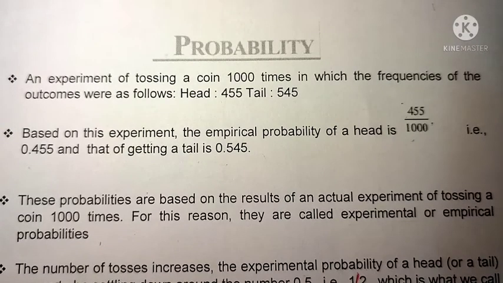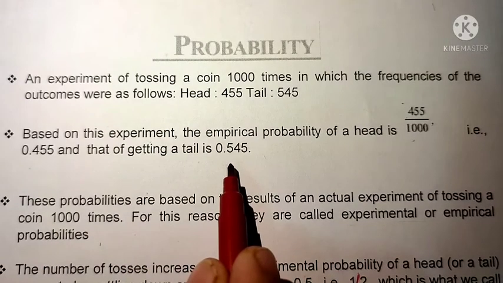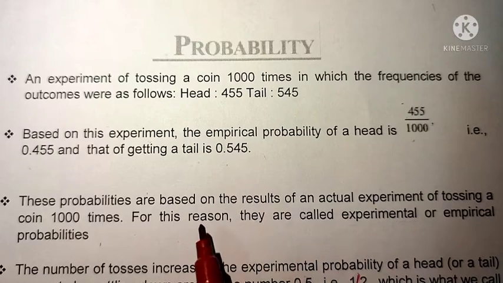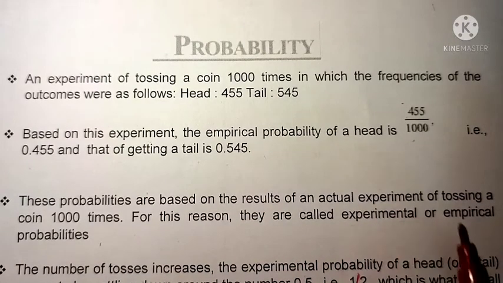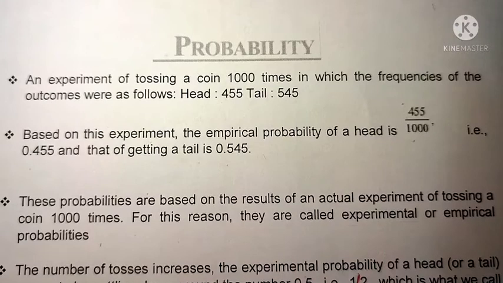An experiment of tossing a coin 1000 times, in which the frequencies of the outcomes were as follows: head 455 times, tail 545 times. Based on this experiment, the empirical probability of getting a head is 455 by 1000, that is 0.455, and of getting a tail is 0.545. These probabilities are based on the actual experiment, and the coin was tossed 1000 times. For this reason, they are called experimental or empirical probabilities.